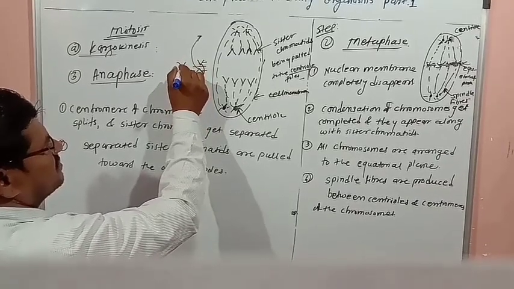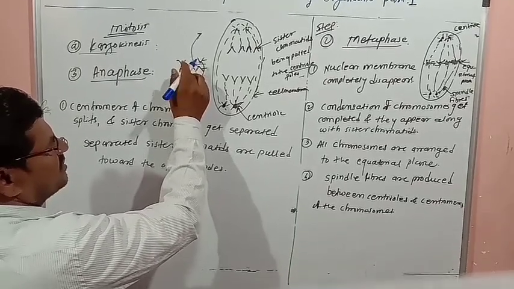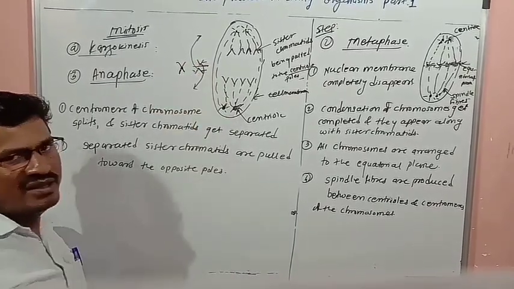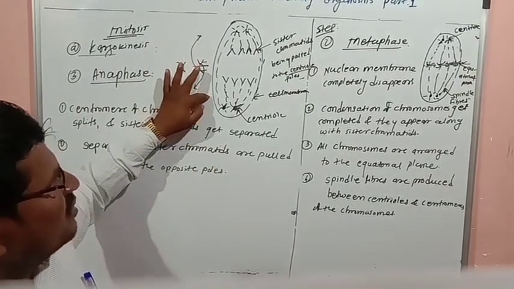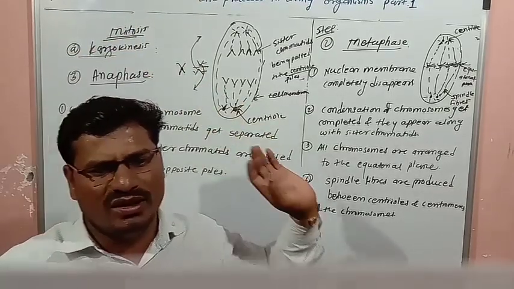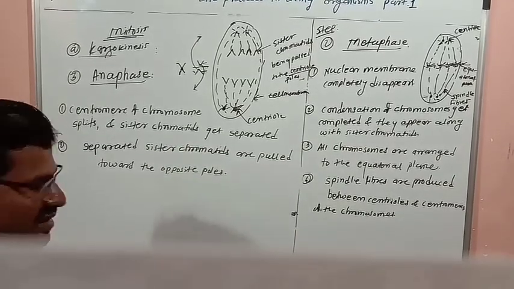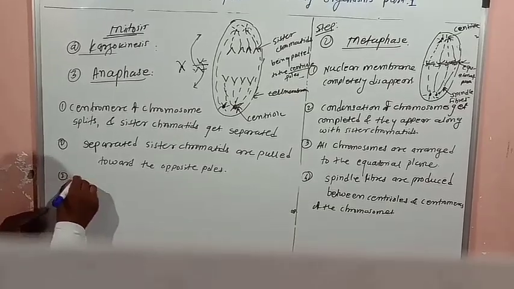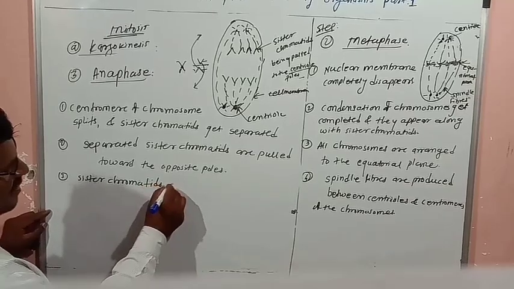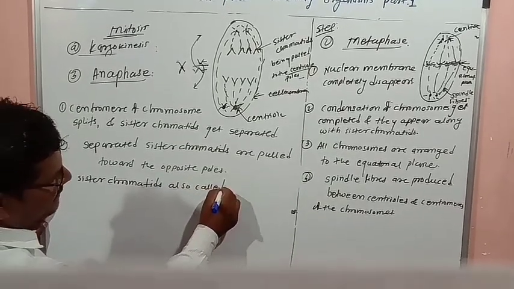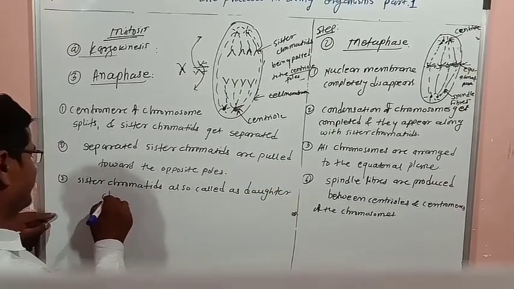Suppose a chromosome is here and the centromere is here. The centromere splits and the two sister chromatids get separated. After this, one is pulled towards the downward direction and one is pulled towards the upward direction. Sister chromatids are also called daughter chromatids or daughter chromosomes.